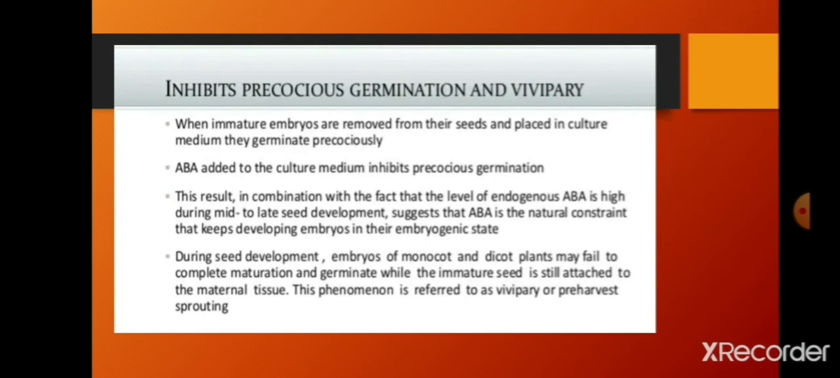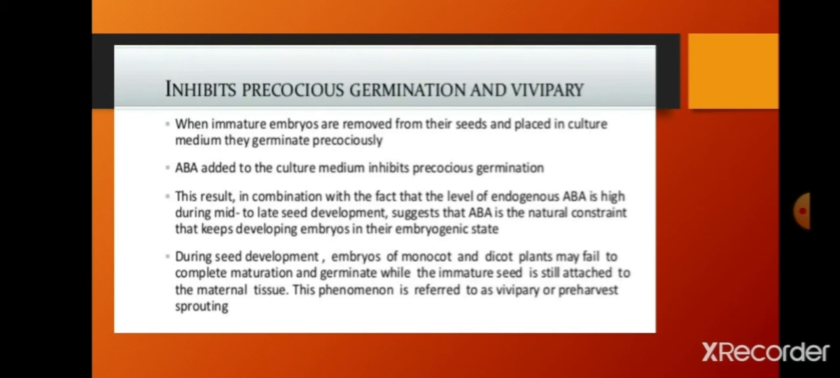When immature embryos are removed from their seeds and placed in culture medium, they germinate precociously. ABA added to the culture medium inhibits precocious germination. This result, in combination with the fact that levels of endogenous ABA are high during mid to late seed development, suggests that ABA is a natural constraint that keeps the developing embryo in the embryonic state itself, which helps it not to sprout inside the parent plant.